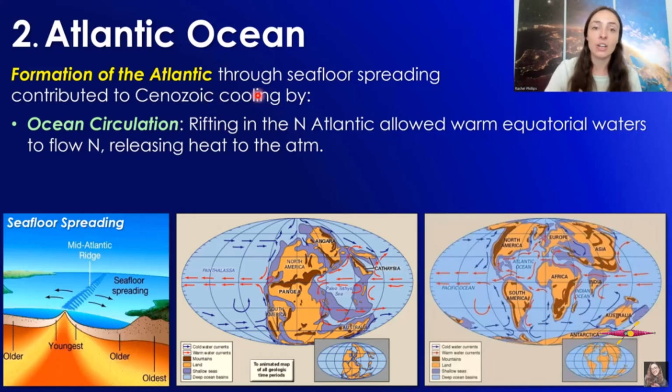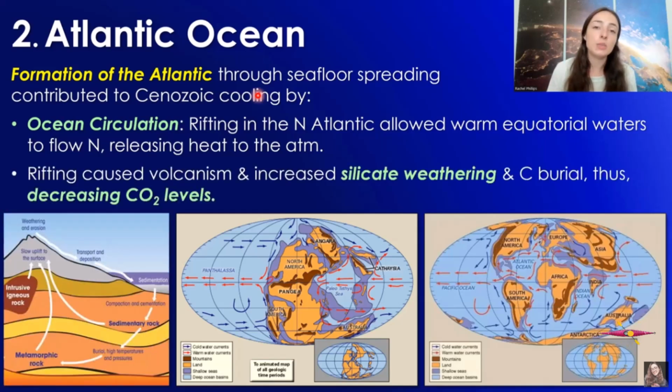So right after the closure of the Tethys Sea contributed to the warming trend in the Cretaceous, that trend ended with the meteorite impact and the big warming spike and extinctions and all of that, and then it bounced back to a relatively cooling trend throughout the Cenozoic, which was in part caused by the formation of the Atlantic Ocean. Rifting in this region also caused volcanism and increased silicate weathering and carbon burial, thus decreasing CO2 levels.